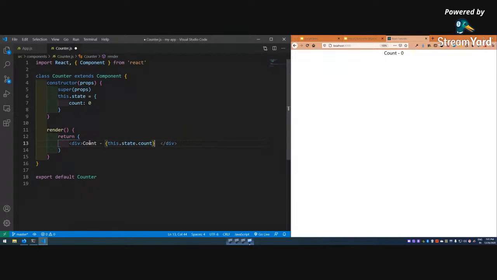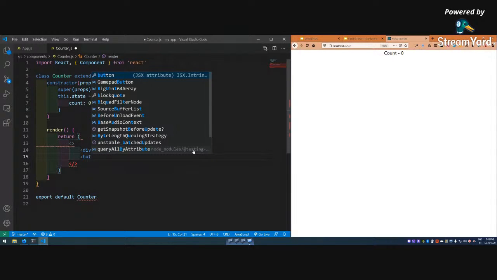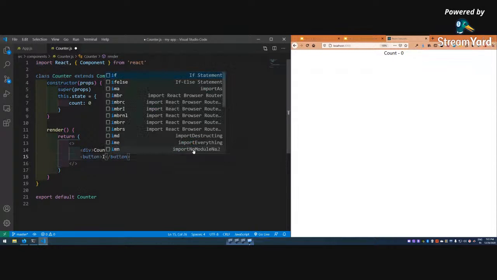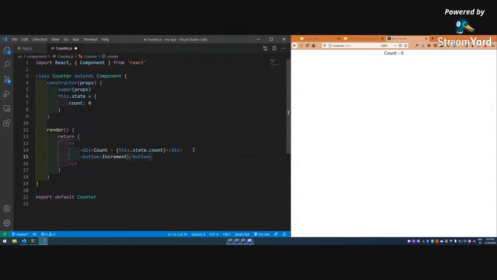So this div, I'll wrap it in a fragment. Okay, and then I will have a button in which there will be increment written. Save it, and the button with increment will be shown.